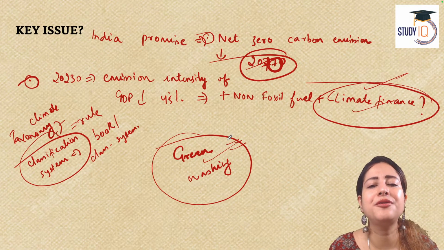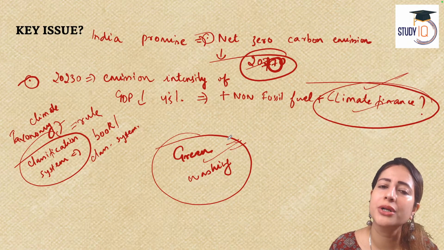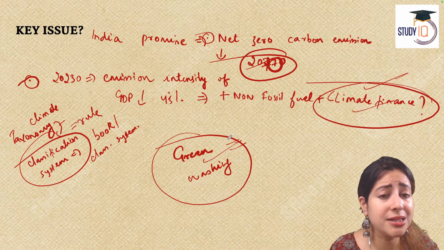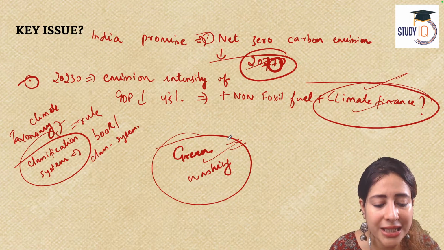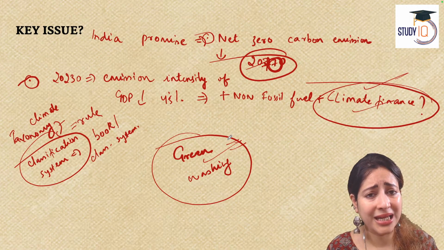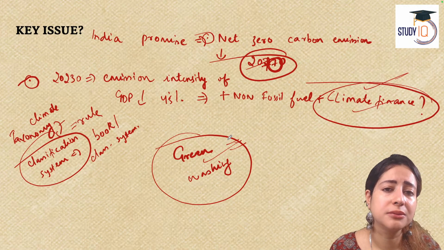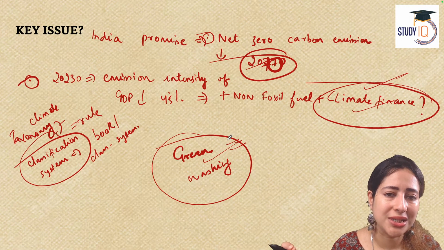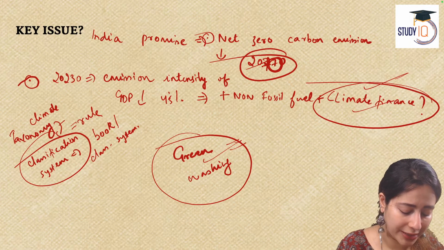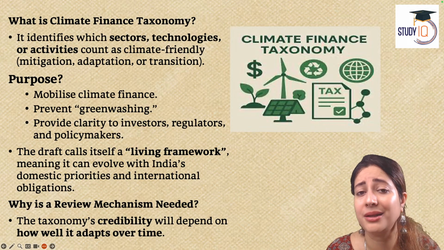So what is climate finance taxonomy in a very short way? It is a kind of rule book or a classification system. Today it is needed very badly because new concepts like carbon trading and green bonds are now gaining popularity in India. India is becoming a global leader as one of the largest economies. We need to set an example for other countries when it comes to sustainable climate finance programs. So therefore, today the need for climate finance taxonomy is there.